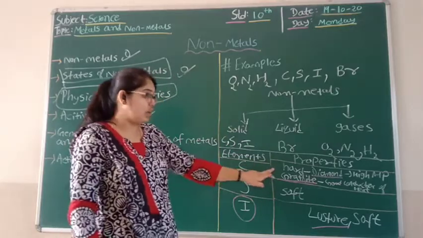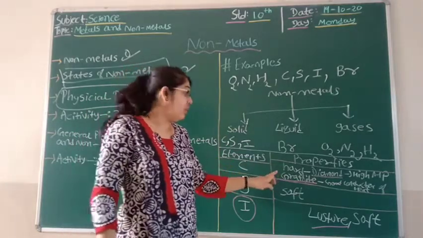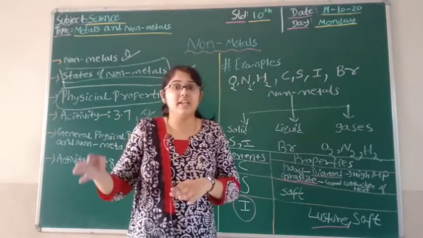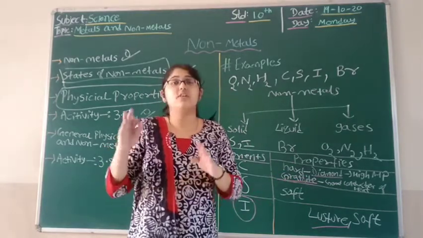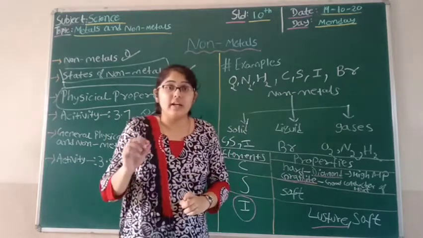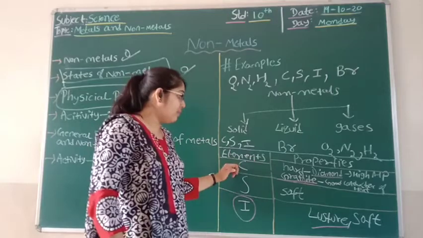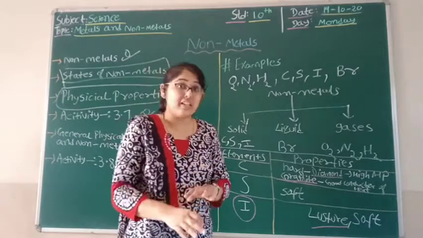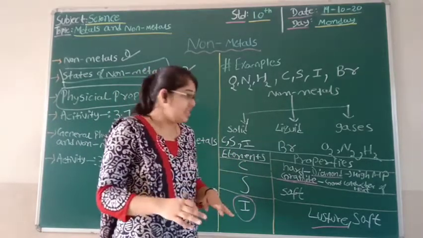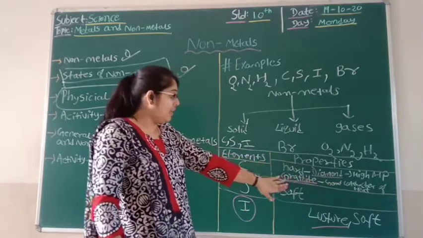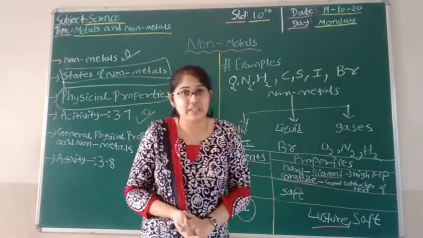It is another allotrope of carbon. Graphite is a good conductor of heat. And this shows that even though both are allotropes of carbon, they have two different properties. One is hardness with high melting and boiling point, and the other is being a good conductor of heat.